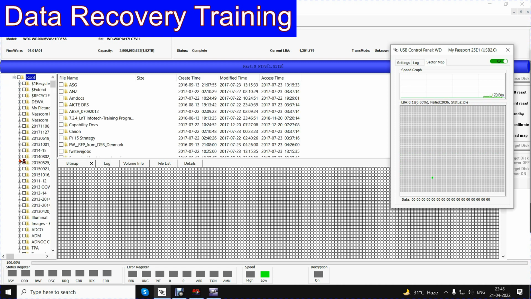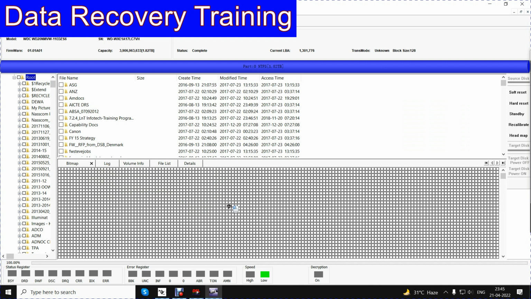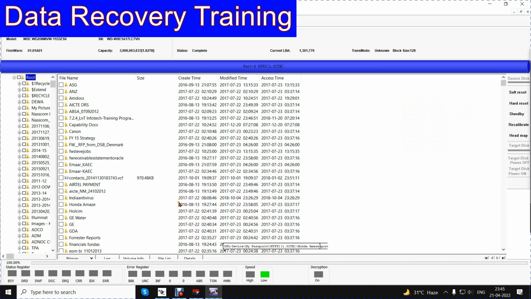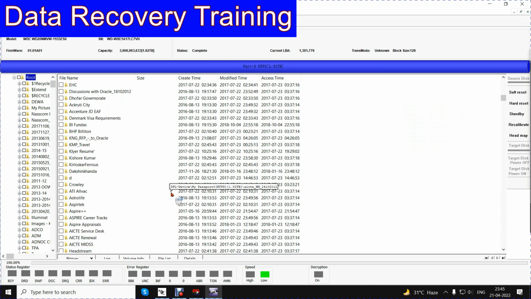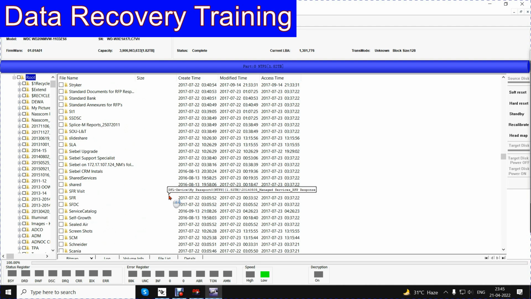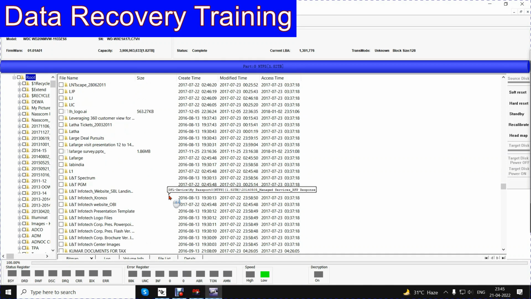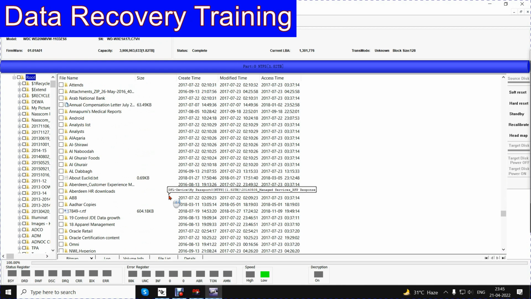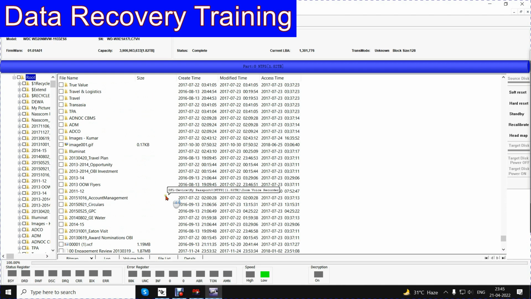Now as you can see, it has loaded all the directory tree, greater than what we saw in RStudio. It's a very big directory tree. Almost everything has come in.